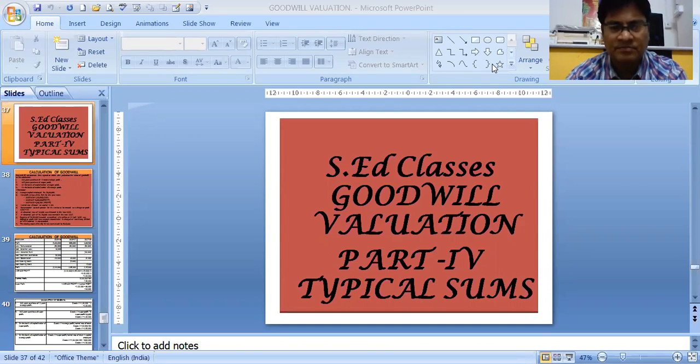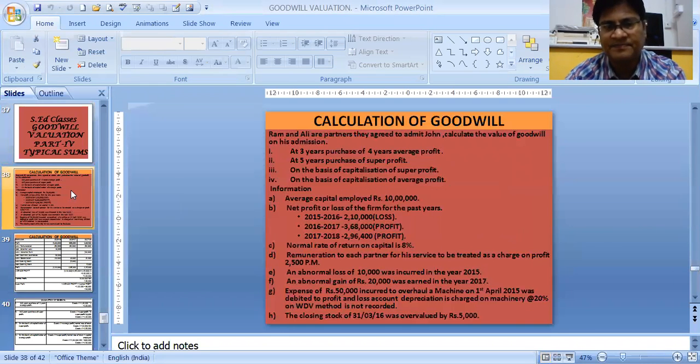Yet another part of goodwill, a typical sum. This sum is like this. Let's read the sum. Ram and Ali are partners. They agreed to join Zone. Calculate the value of goodwill on his admission. That means we have to find out the self-generated goodwill.